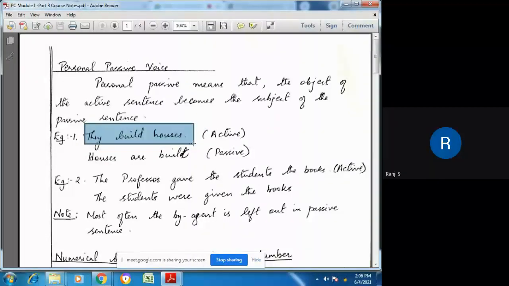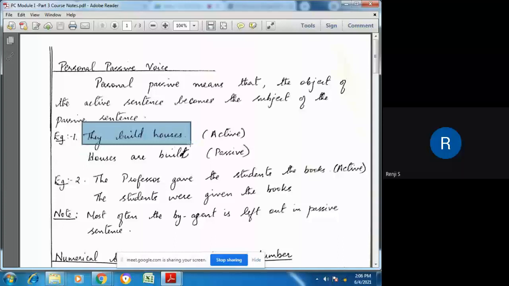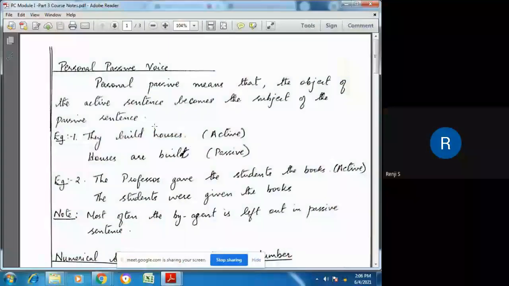So when we convert it into passive voice, the object of the active voice becomes the subject. Earlier in active voice, the subject acts on the object, so you have subject verb object structure. To convert it into passive voice, just take the object out of the active voice and make it the subject.